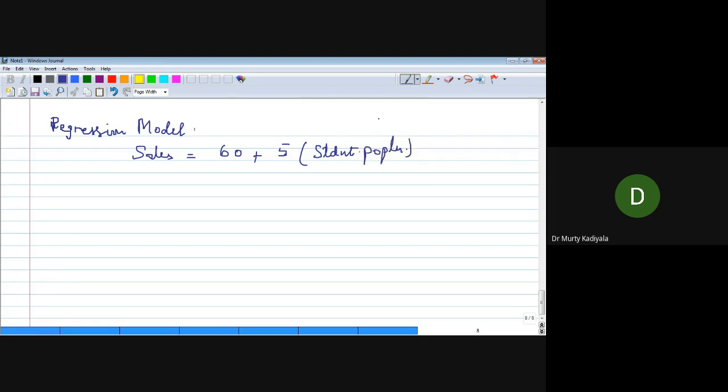Please note that this is variable x and this is variable y, correct?